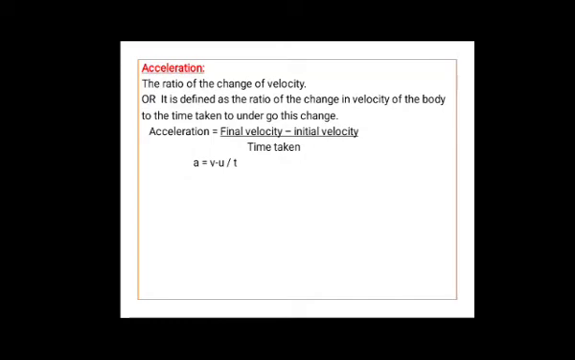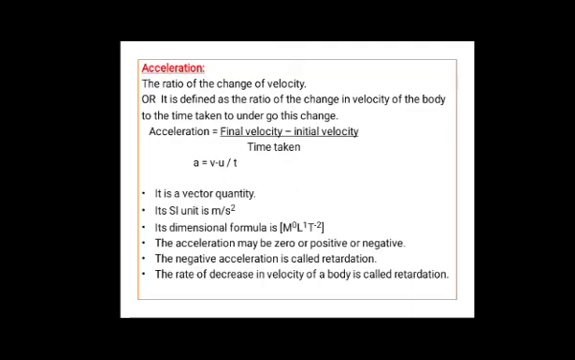That you can write as a is equal to v minus v naught divided by t, or v minus u divided by t, where v is final velocity, and for initial velocity either you take u or v naught, and for time small t. Acceleration is a vector quantity. Its SI unit is meter per second square, and the dimensional formula is M raised to 0, L raised to 1, T raised to minus 2. The acceleration may be 0 or positive or negative.